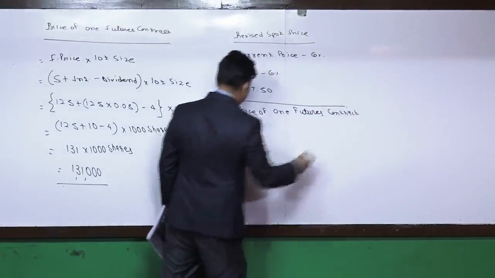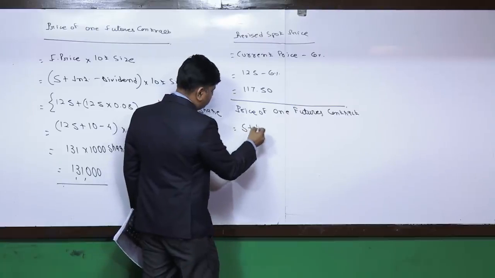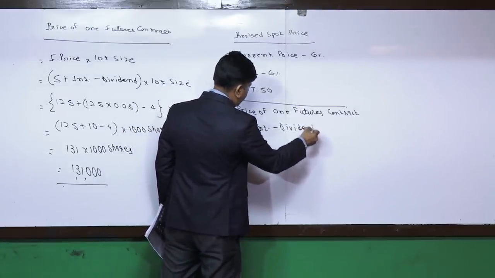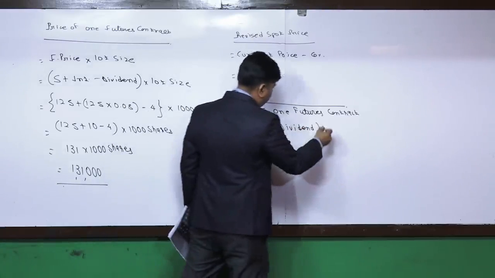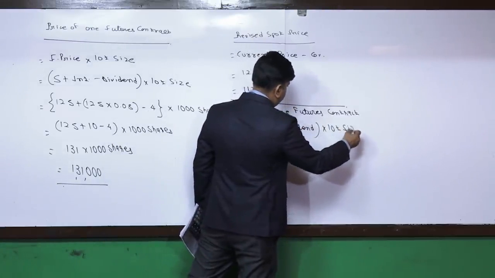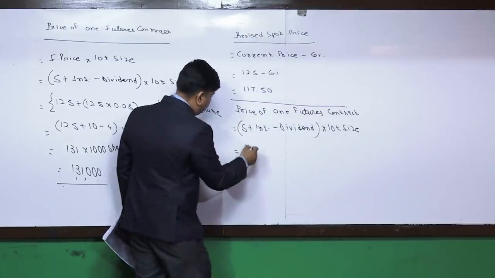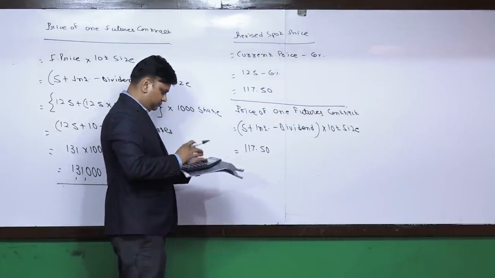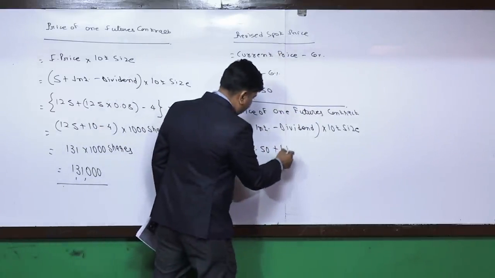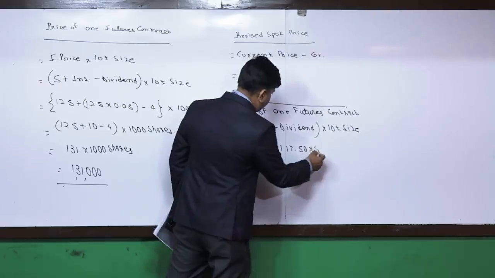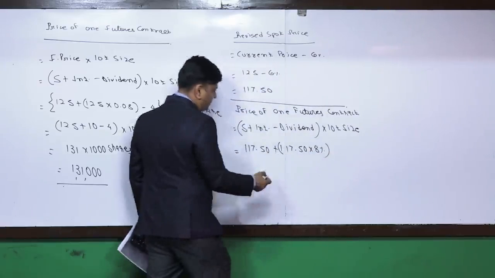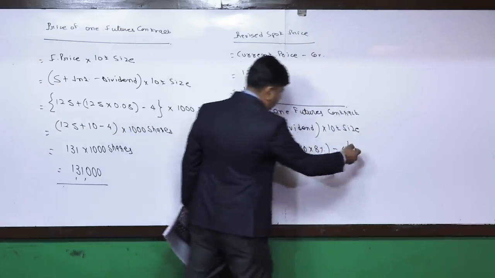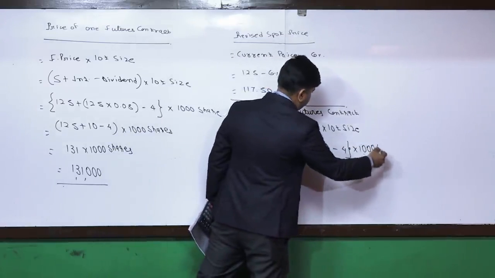the calculation will be spot plus interest minus dividend, multiplying with lot size. So 117.5 plus 117.5 into 8% rate of interest minus dividend 4 rupees, multiplying with lot size 1000 shares.